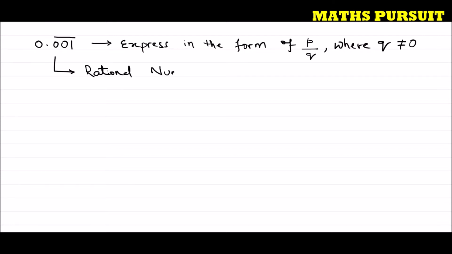Guys, we very well know that a rational number is a number which is of the form P upon Q where Q is not equal to 0. So this is what we are going to do. We are going to express 0.001 in the form of a rational number. Now, let us see how we can do this.